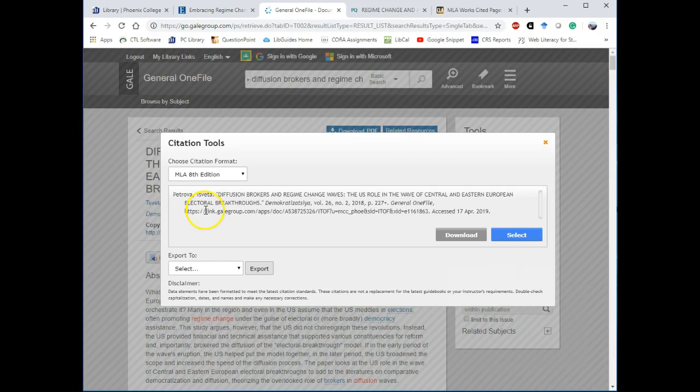Another minor problem here is that it left on the HTTPS. In MLA rules, you don't include that when putting in the URL. Finally, I also want to point out this access date. This is not required by MLA. Access dates are used when you think the information might change. This would not be the case with something that was formally published, for example, in a journal article such as this one.